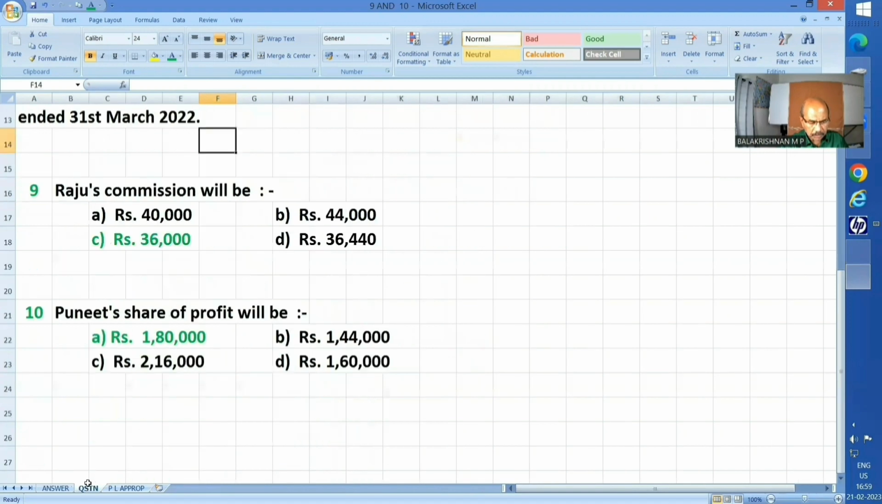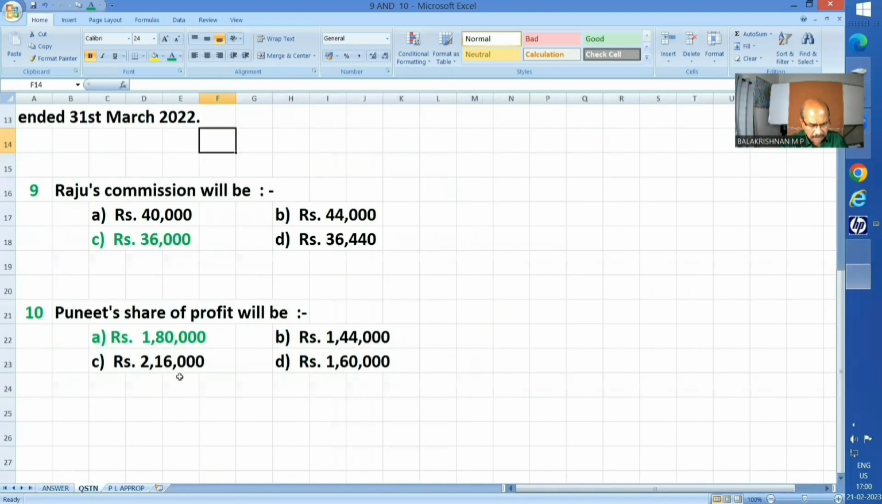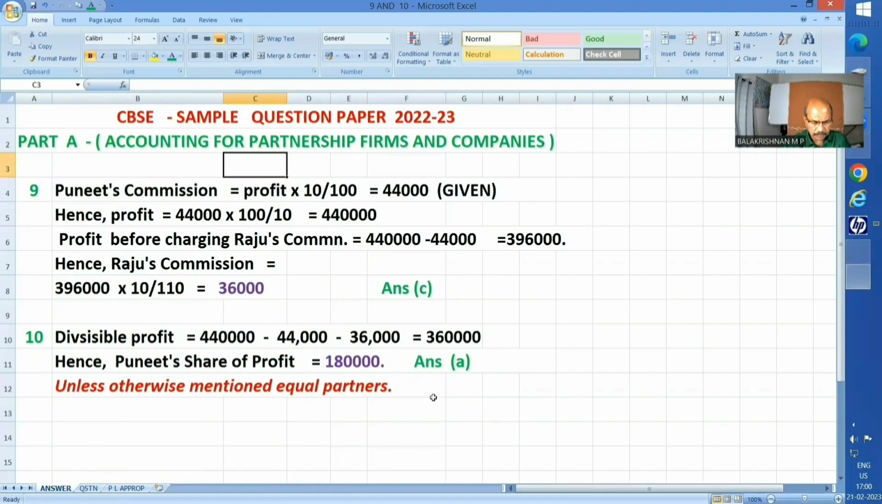Now, next question. Puneet's share of profit. 4 different answers as usual, and answer A is correct. And my explanation is this one. Divisible profit we have arrived at as 4,40,000 minus 2 successive expenditures by way of commission. It comes to 3,60,000. Or in other words, 4,40,000 minus 44,000 minus 36,000 is 3,60,000. And his share will be just half, because nothing is mentioned otherwise, so it will be presumed they are equal partners. So 1,80,000 is the answer A.